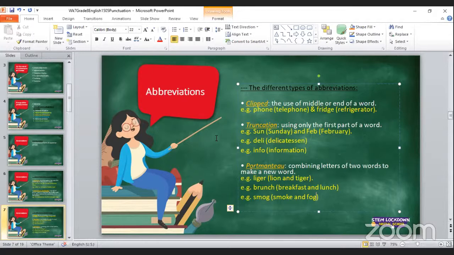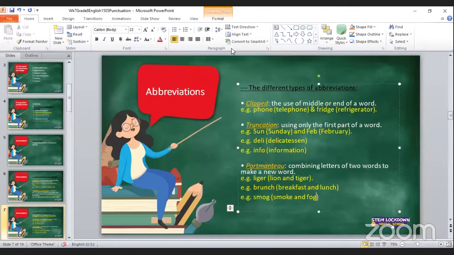So there is a portmanteau, guys. That is when you combine two words to make a new word. So you know a liger, right? A liger is the offspring of a lion and a tiger. And the saddest thing about a liger is that when a lion meets with a tiger to make a liger, we cannot have two ligers meeting to make more ligers. That's something interesting.